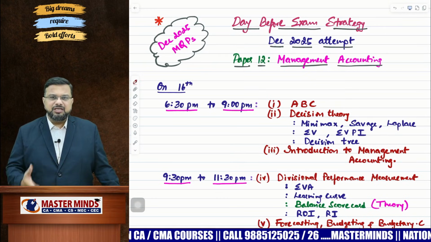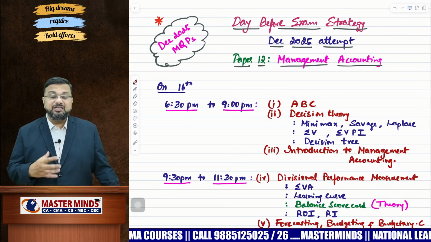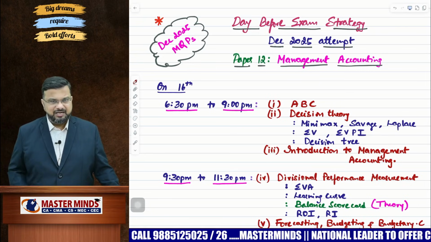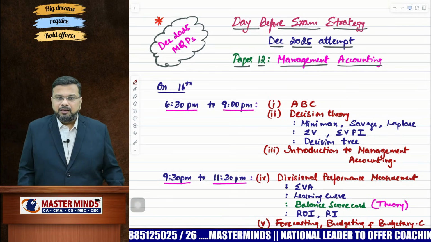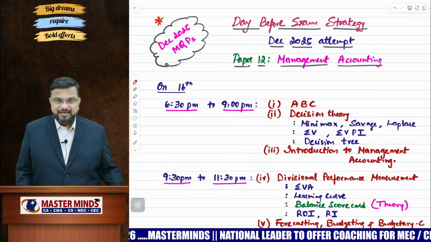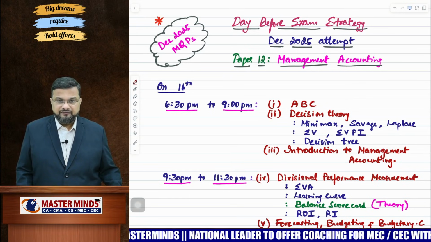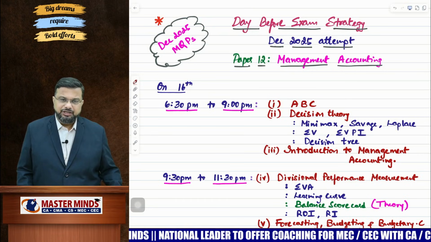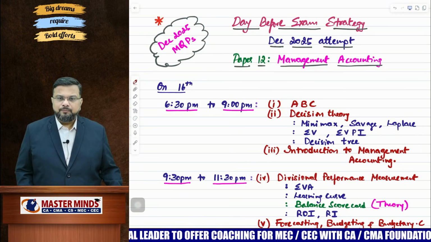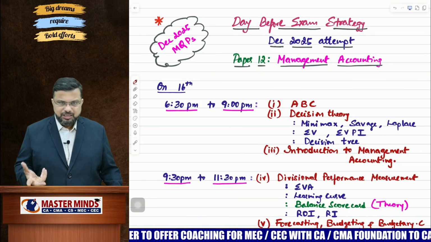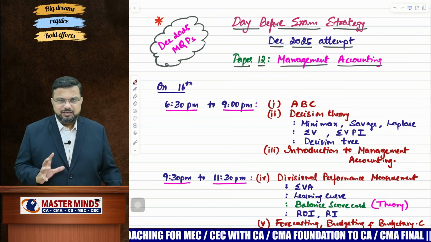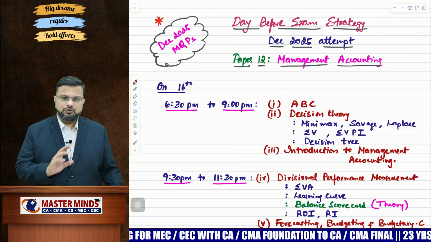Decision theory, focus on the first part, that is decision theory in case of uncertainty, that is minimax, maximin, salvage, Laplace criterion, Hurwicz criterion, all those things. Then decision making in case of risk, my dear: expected value, and expected value in case of perfect information. And the last one is decision tree. Then go to introduction to management accounting. Hardly you have 14 questions, right? So half an hour is sufficient for you. If you're thorough with these 3 chapters, you can easily write three 7 marks questions.